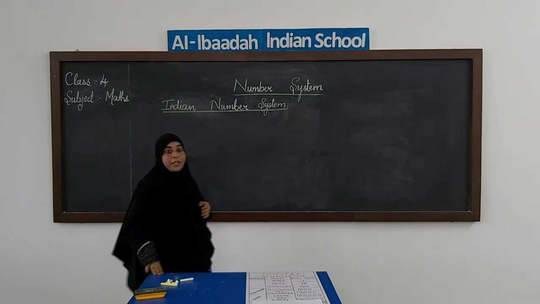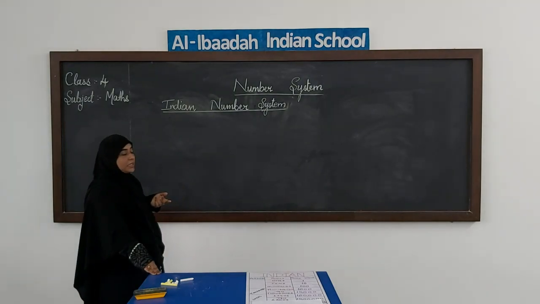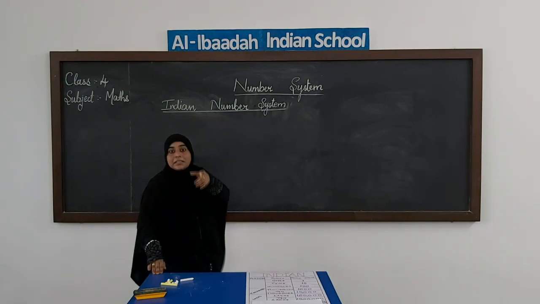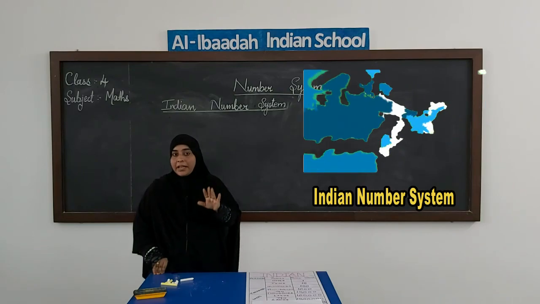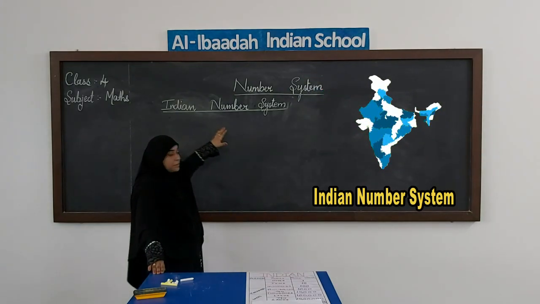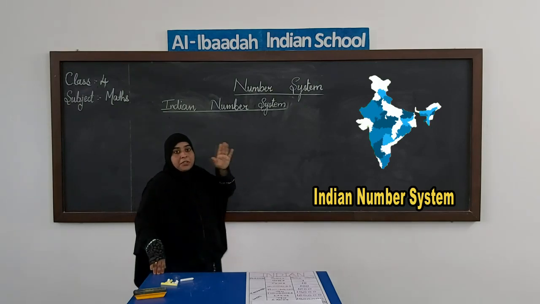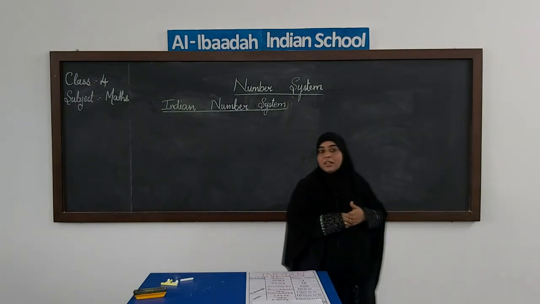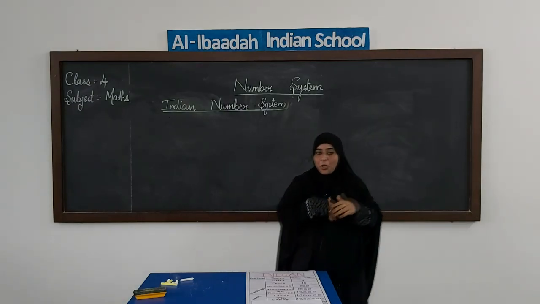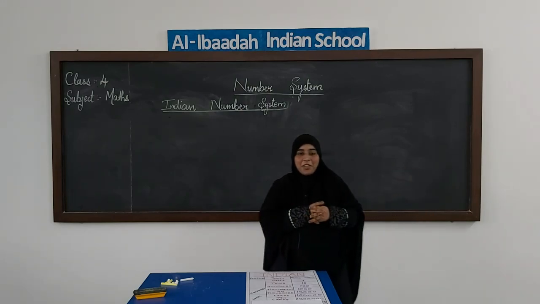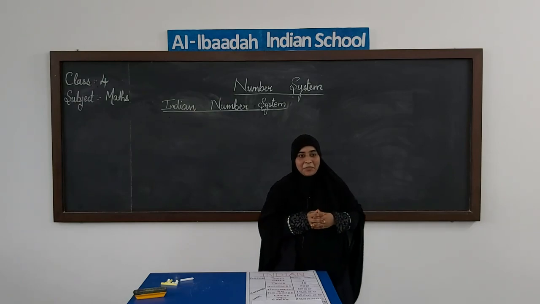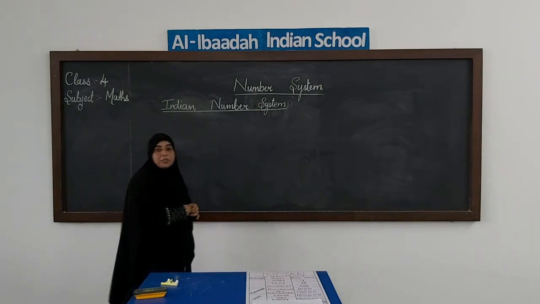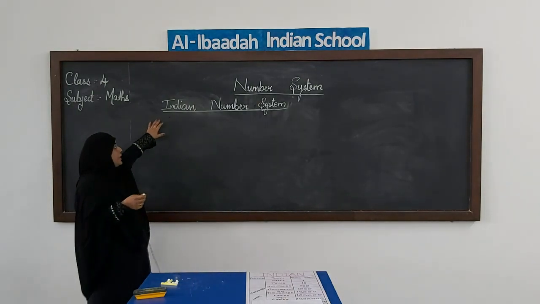In today's class we are going to learn our second type of number system, that is Indian number system. Like the name itself tells us that it is Indian, that means it is used in India. Since we are staying in India, we have to know how we read the numbers in India. Every time we are not going to go and visit the countries, right? Or we are not going to be on a world tour all the time. We are here, we are Indians, we have to stay in India. So let's see what are the terms or the places that we use in Indian number system.